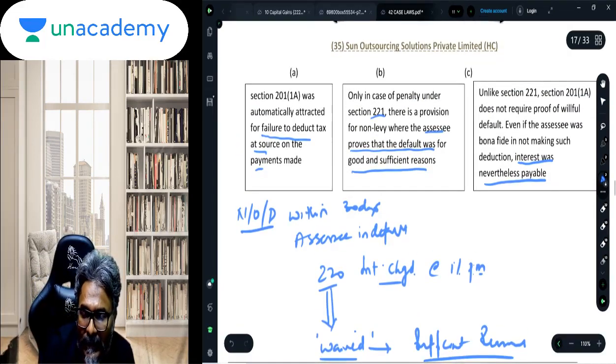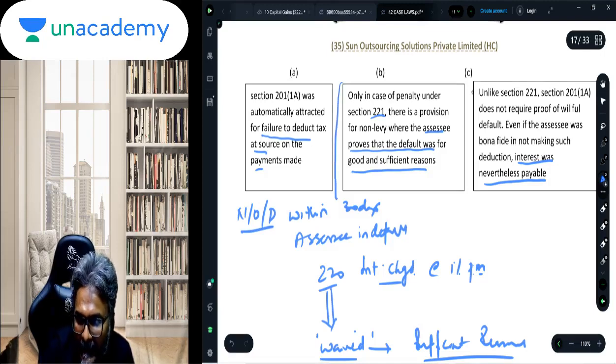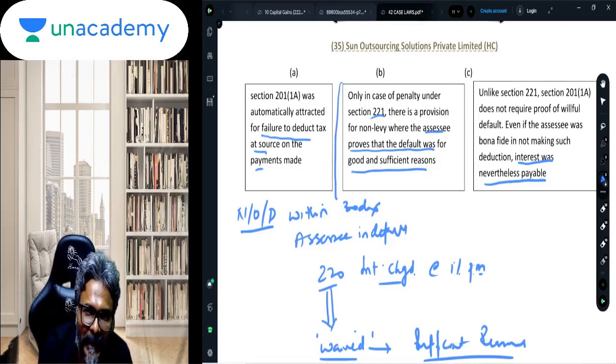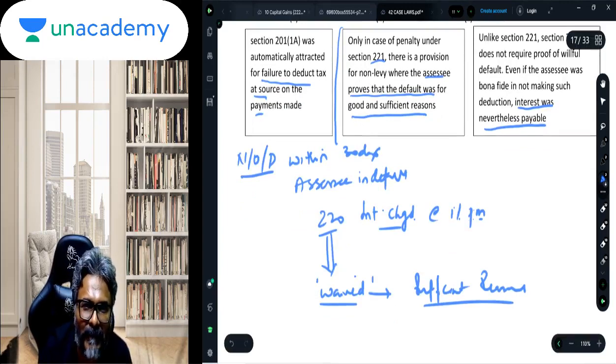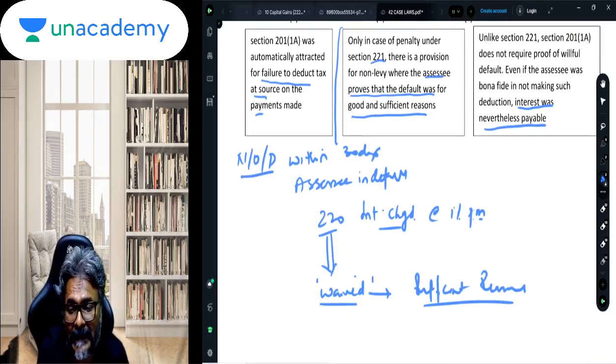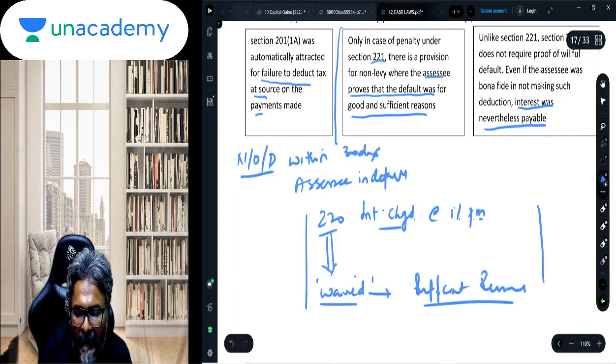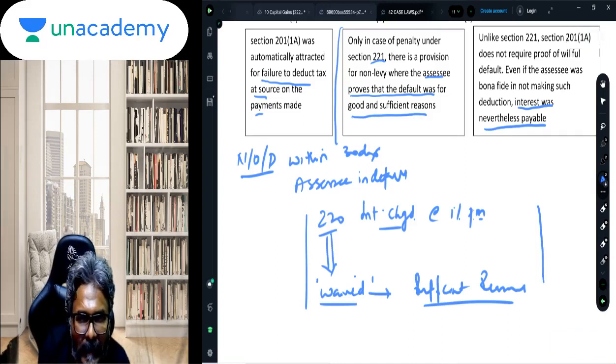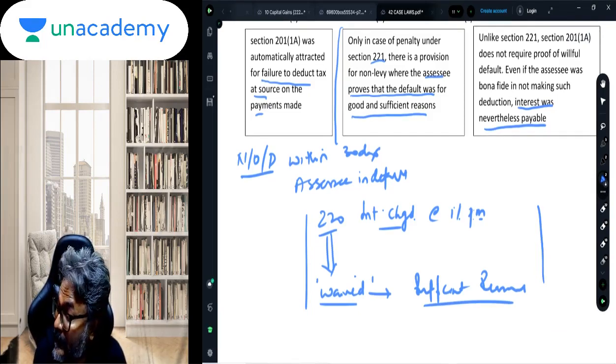So accordingly, students, the question here is: can the interest imposed under 201(1A) for non-deduction of TDS be waived off? There is no section which suggests such a waiver. Unlike section 220 interest, wherein there is a specific waiver for you to show sufficient cause for the default, there is no such waiver available.